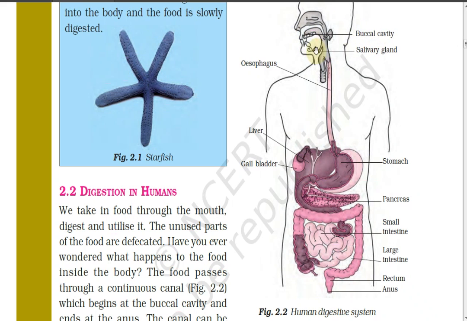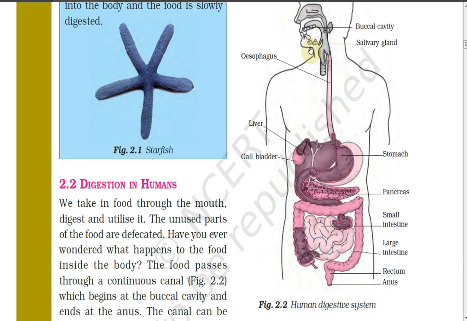In the buccal cavity, there are salivary glands which secrete saliva, and what does it do? It converts the polysaccharide, or the starch of the food, into a simpler form, a disaccharide, that is maltose. It takes the form of a ball, so it is called bolus.